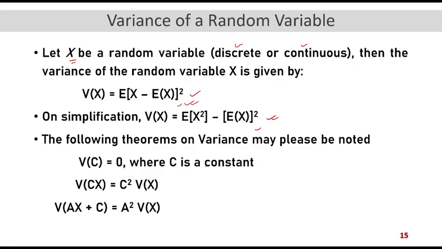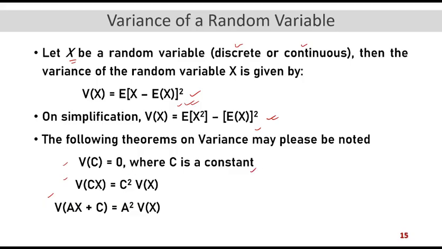Now, it also has some interesting properties, the proofs of which are available. We are not covering the proofs in this part of the presentation. You can pick up any textbook of statistics and find them. The variance of a constant is equal to 0. It is obvious, since variance measures the spread. If the value is constant, it does not have any spread; it always takes the same value. So if it is a constant, then the variance is 0.